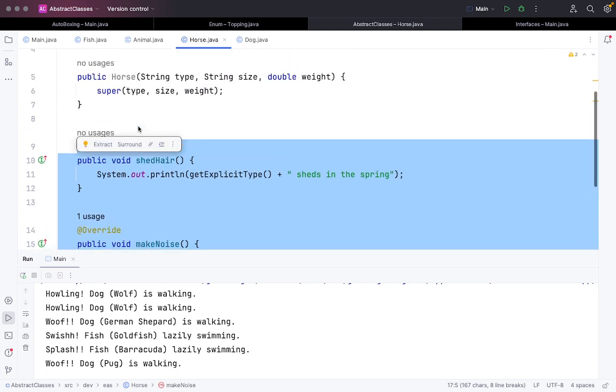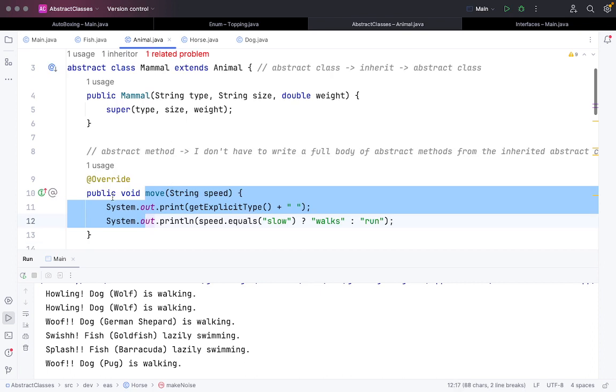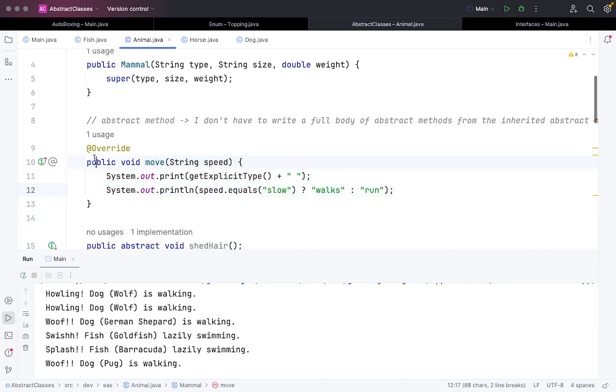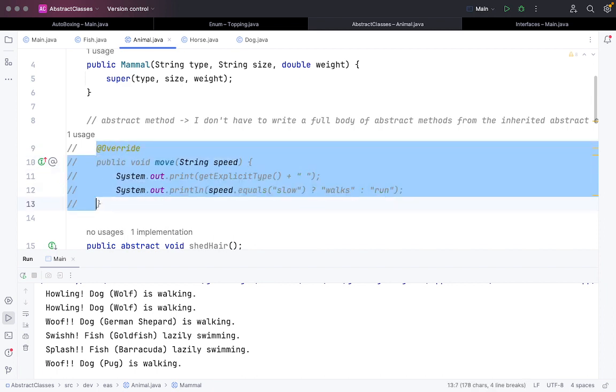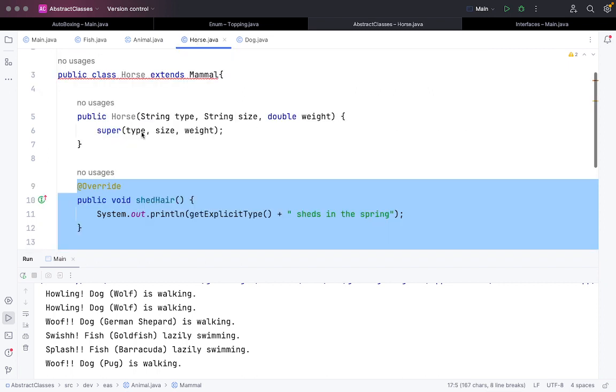Okay, so now we can see how it varies. In abstract classes also I can make an abstract method into a concrete method if I'm extending it. Otherwise, if I comment this part down too, and I don't specify a void move method in this case, it will ask me here.